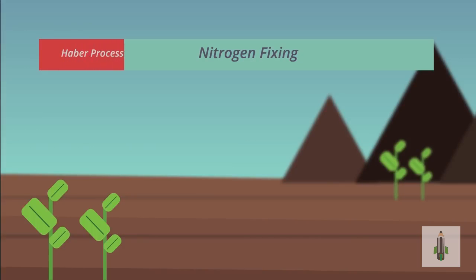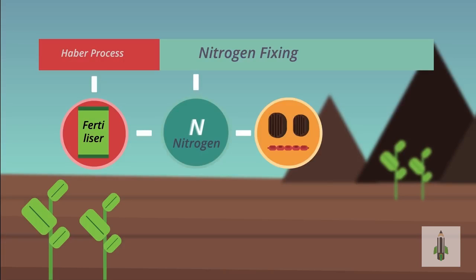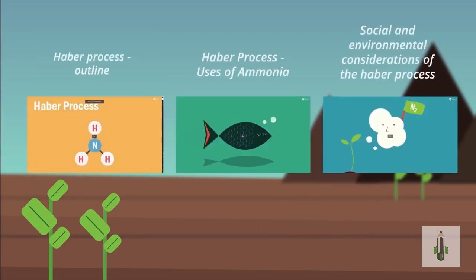The Haber process, which is how fertilizers are made, makes up approximately 30% of the nitrogen fixing. Because nitrogen is essential for making proteins, and proteins are essential for cell production, which is how growth occurs, fertilizers are therefore used to increase the nitrates in the soil to maximize plant growth. Watch our video on the Haber process to learn more about this.